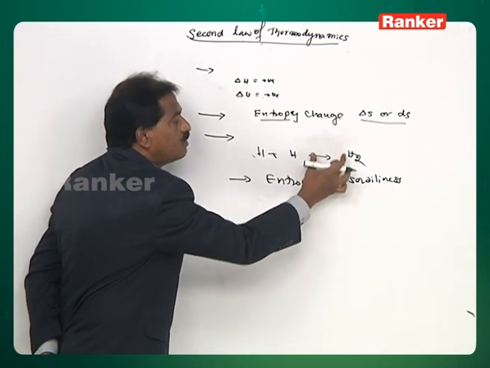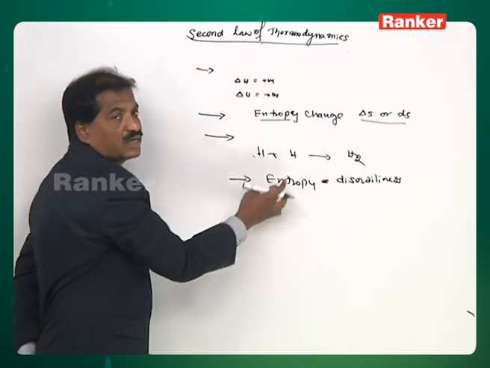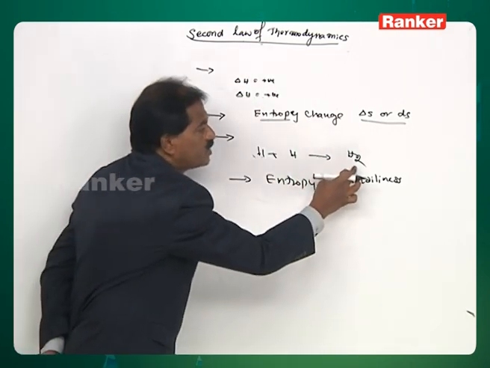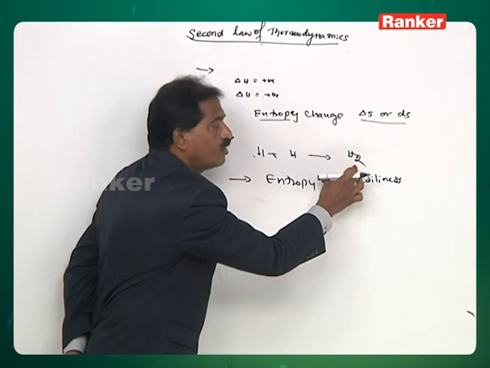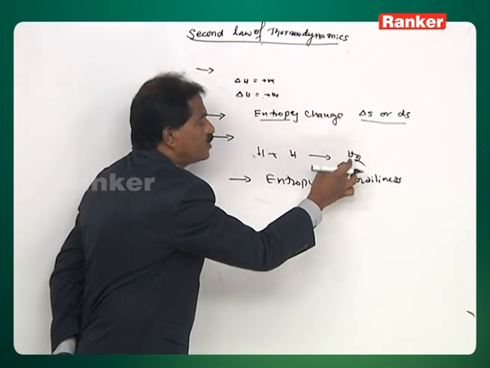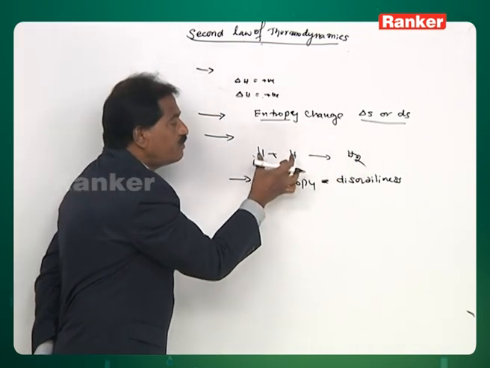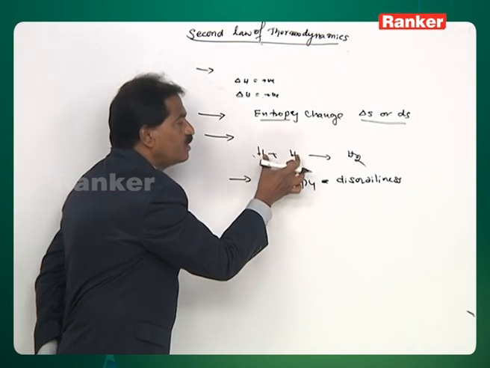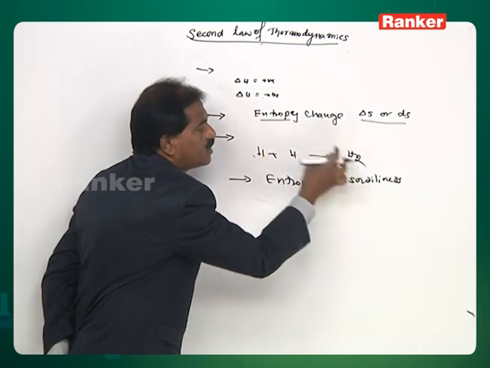So, if the entropy decreases, according to the second law of thermodynamics, that particular reaction should not happen in nature. Whereas, whenever you observe two hydrogen atoms, they always combine with each other and get converted into hydrogen molecules.